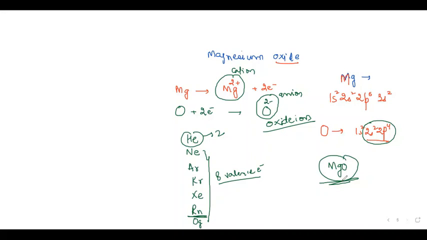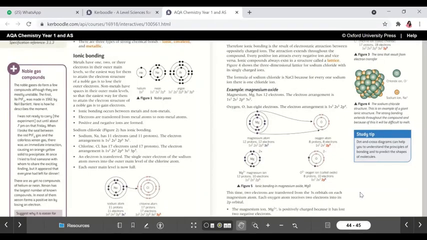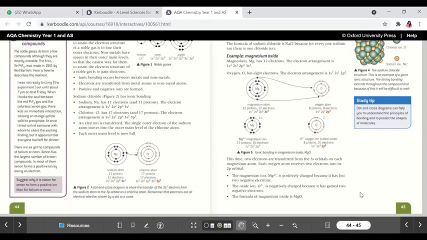Mainly NaCl exists in a lattice. We can't say it for every ionic compound. For NaCl, it's fine. We have to study in detail the structure of every compound to check whether it exists in a lattice or not. And generally, we can say they have a high melting point because of the electrostatic force of attraction. The electrostatic force of attraction is very strong in nature. We need a lot of energy to break the bond.